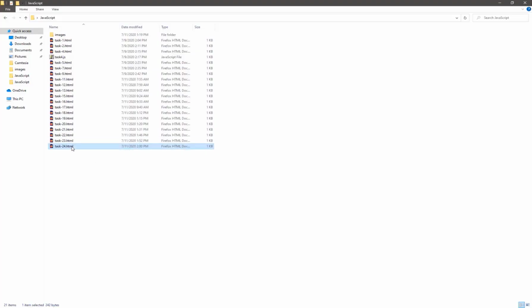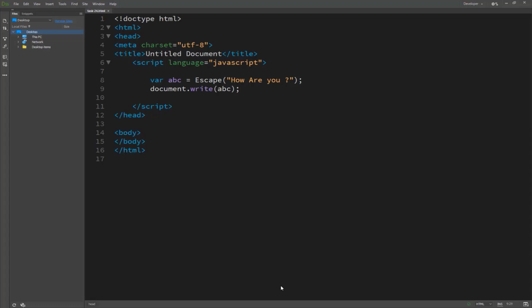So it's our task 24, I think. In task 24 the results are not showing, so where is our mistake? It's a variable, escape, it's 100% right, so why doesn't it work? I checked it.